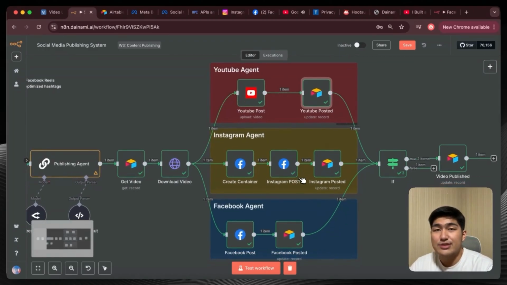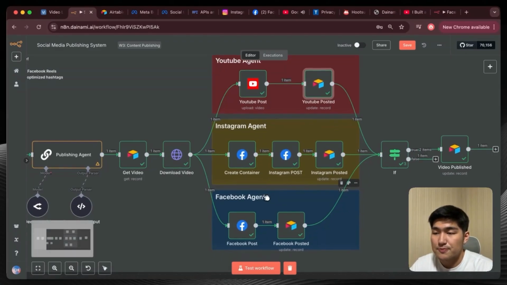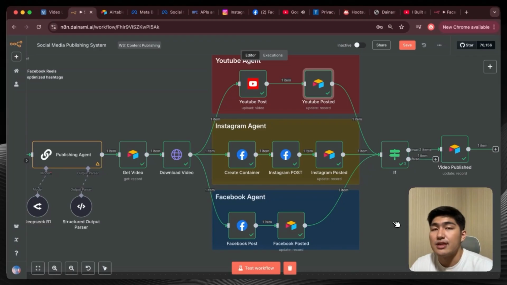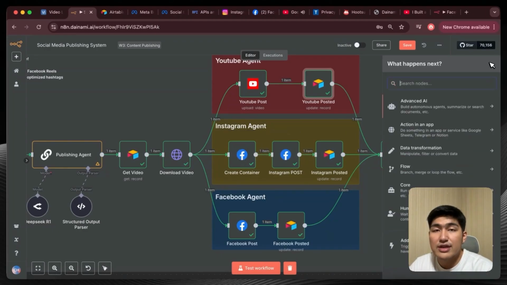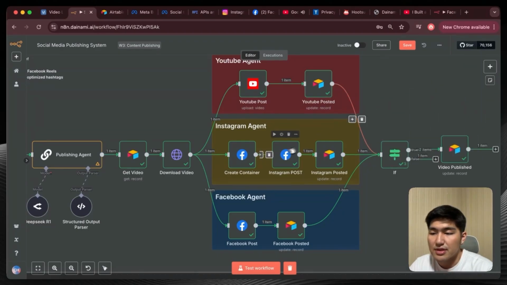Now we're going to go into the next two parts, which are a little bit more challenging, but not to worry, I'll guide you through the whole process. We're going to start off with Instagram, and then we're going to go into Facebook. For n8n currently, we can only use the Facebook Graph node. We're going to use that mainly to help us post onto both Instagram and Facebook. We're going to start with Instagram first. You can see over here, I've created a Facebook Graph API. You just have to search over here on the right side, click into this, and you will get something like this.